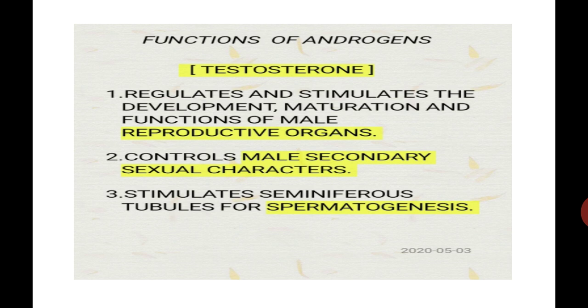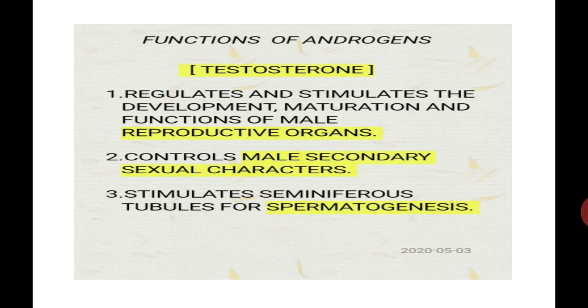Number three function, this androgen also stimulates the seminiferous tubules for spermatogenesis. What are these seminiferous tubules? Internally or histologically, each testis is made up of a number of microscopic tubules, and those tubules are called seminiferous tubules.